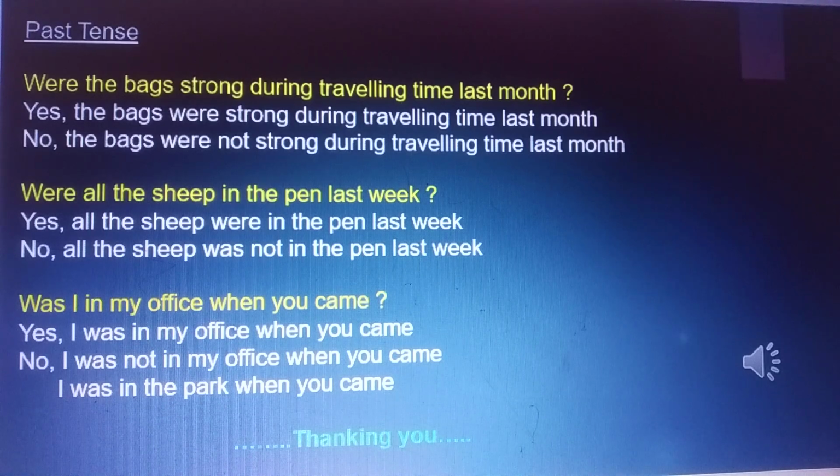Were all the sheep in the pen last week? Yes, all the sheep were in the pen last week. No, all the sheep were not in the pen last week. Was I in my office when you came? Yes, I was in my office when you came. No, I was not in my office when you came. I was in the park when you came.